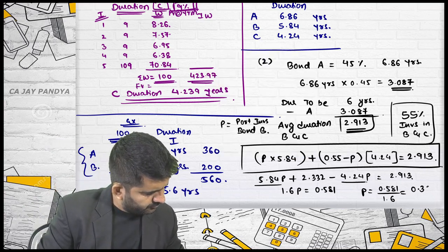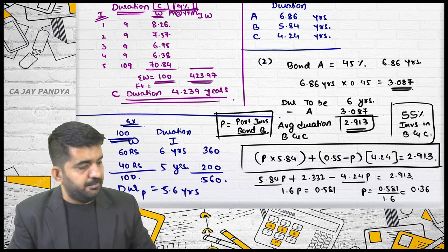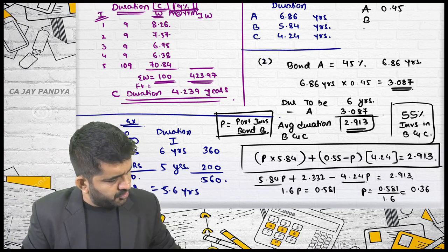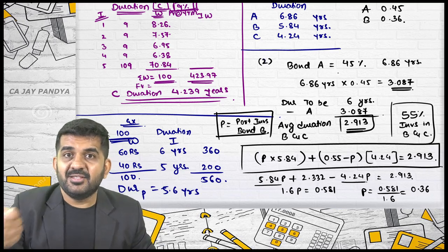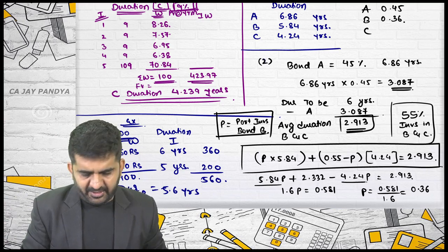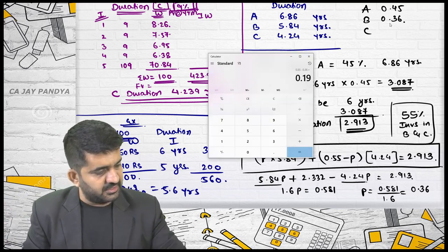Is it all? This will be the proportion in B. What was the proportion in A? 0.45. What is the proportion in B? 0.36. Total should be 1, that is 100%. So what will be in C is 0.55 minus 0.36. 0.55 minus 0.36 is 0.19.